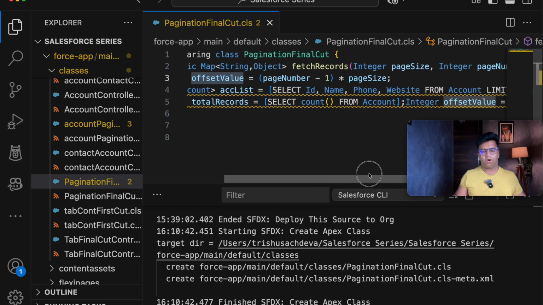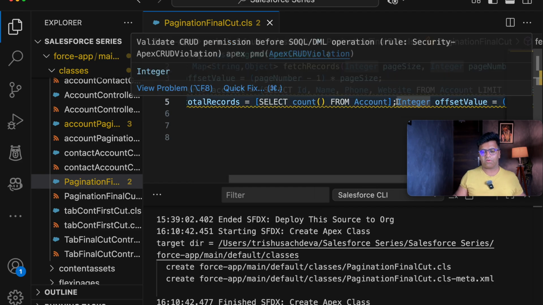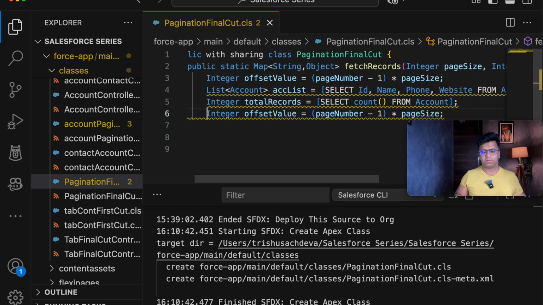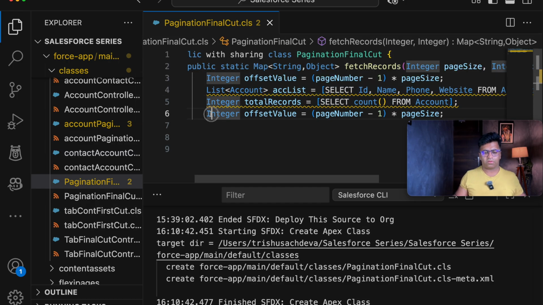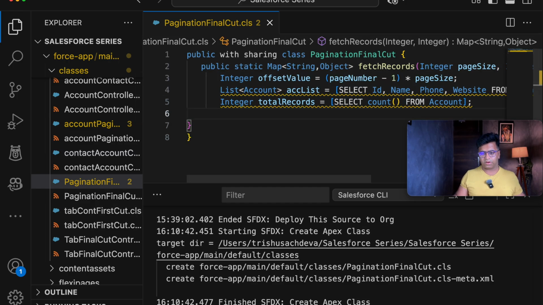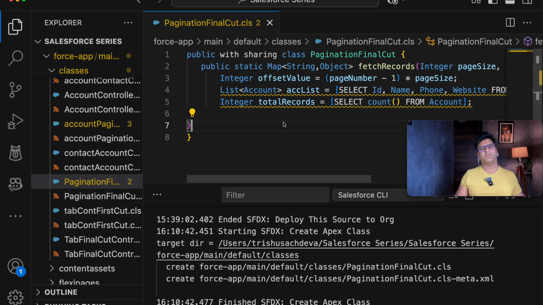Also here we have taken the offset value as well. So why is it, yeah, the offset value also needs to be deleted. So let's save this out. So now we just need to calculate the page size, how many total pages are available.